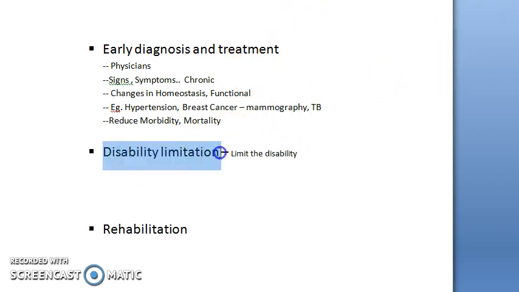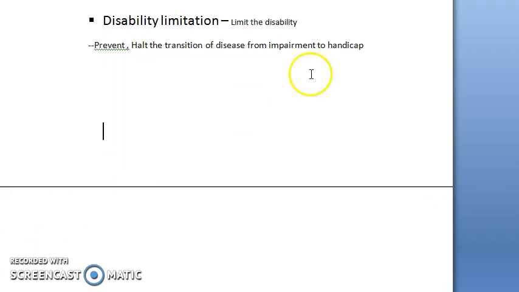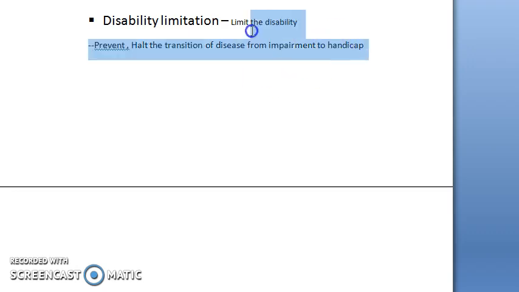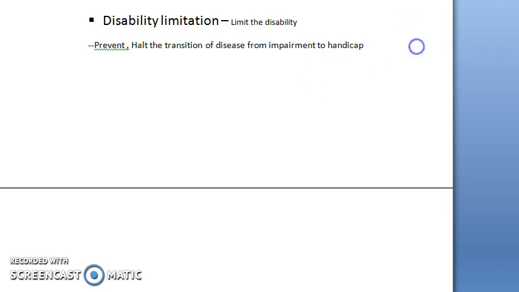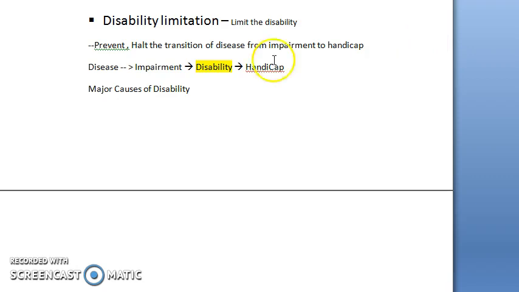Moving on to the next point, disability limitation. So basically in this you want to limit the disability. So like there is a disease and there is an impairment of something. You want to make sure that it will not turn into something like a handicap. So you should know this sequence. A disease can lead to impairment, that can lead to disability, and the disability can transform into handicap.